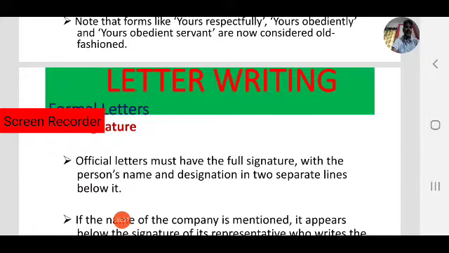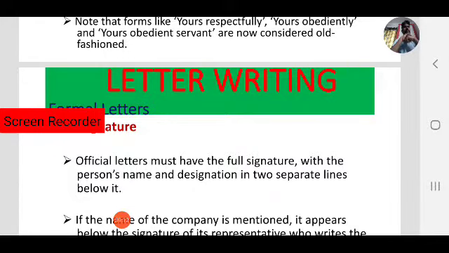Coming to informal letters, we need not write the full name, as we have discussed. For example, your name is Siddharth. You simply write Sidhu, because the other person knows you, or may call you Sidhu. So in that case, you may write Sidhu in informal letters. Coming to formal letters, you must write your full name, Siddharth, and you can write your designation. What is your designation? For example, you are a student, you have to write your PIN, your roll number.